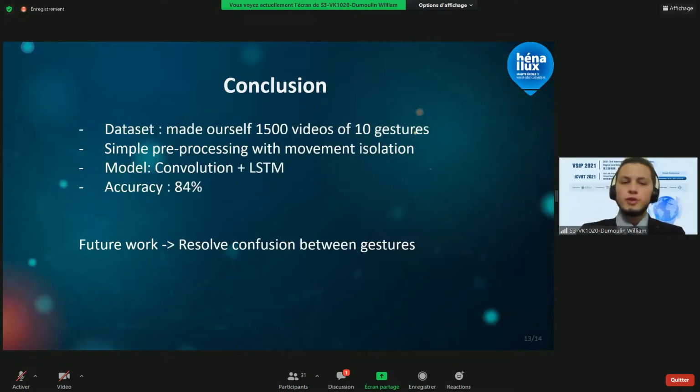To conclude this presentation, I can say that we created a program to record videos in order to create our own dataset, which is made out of 1,500 videos. During the pre-processing step, we isolated the movement between each frame of the video. Our model is made of layers such as convolution and LSTM. And the results we obtained give us an overall accuracy of 84% and 90% for 8 gestures out of 10. In future work, we intend to collect more data in the industrial context using our developed interface. We also have to focus on resolving the problem of gesture confusion by improving the model performance.